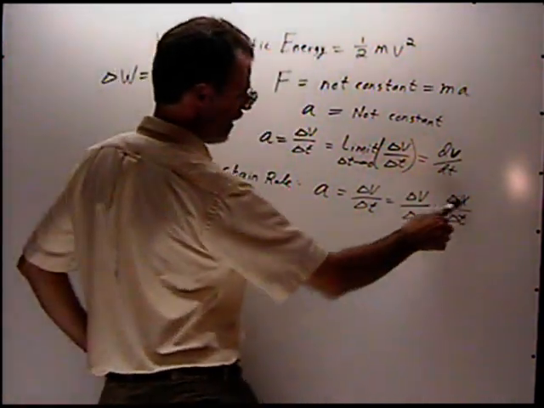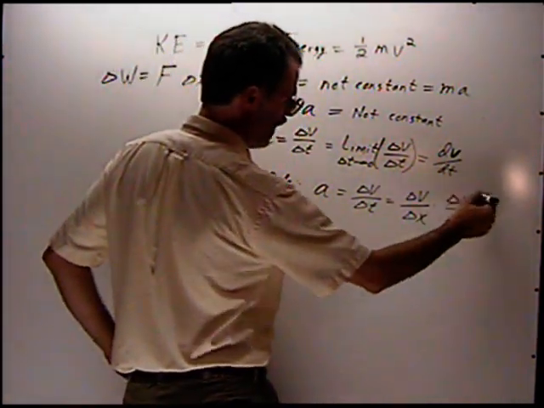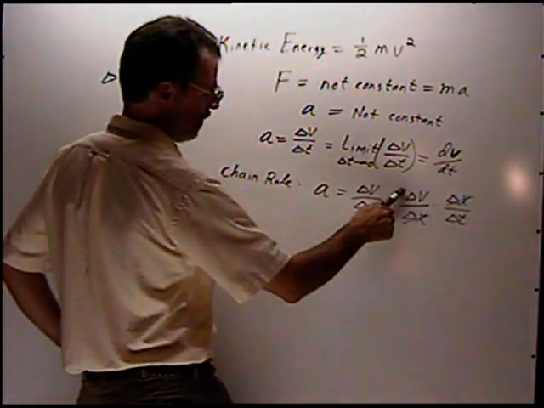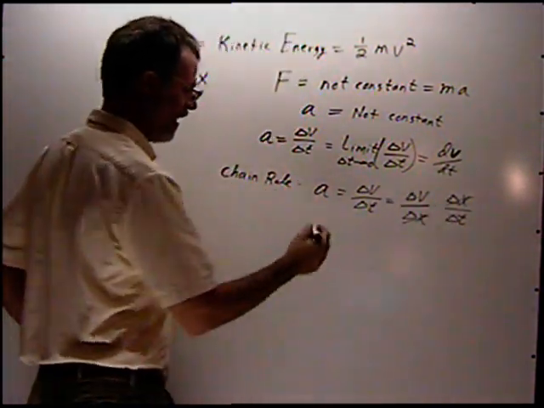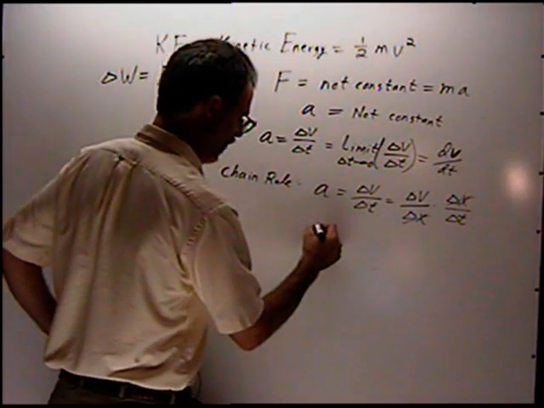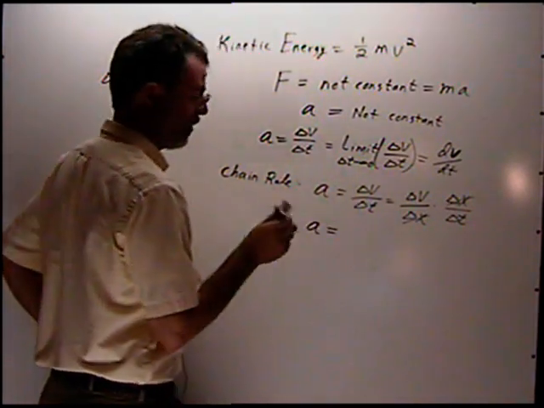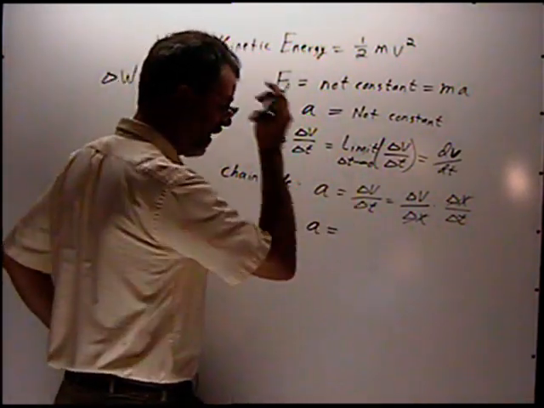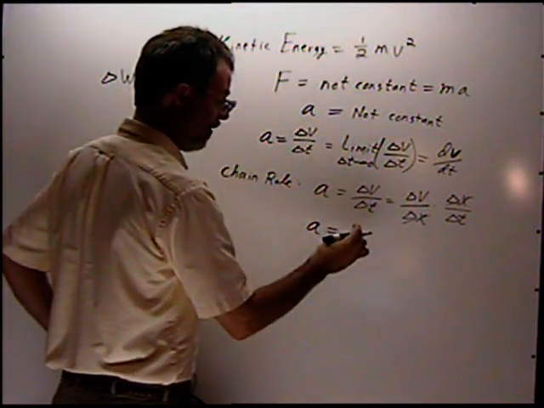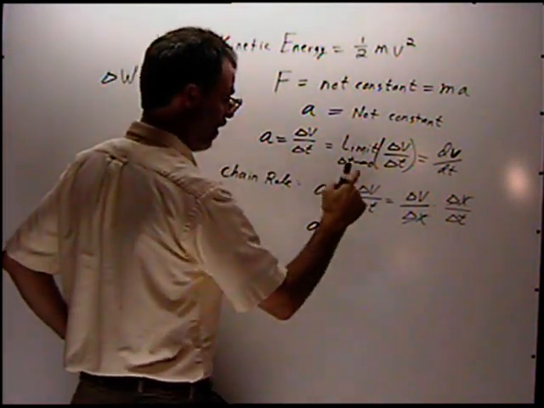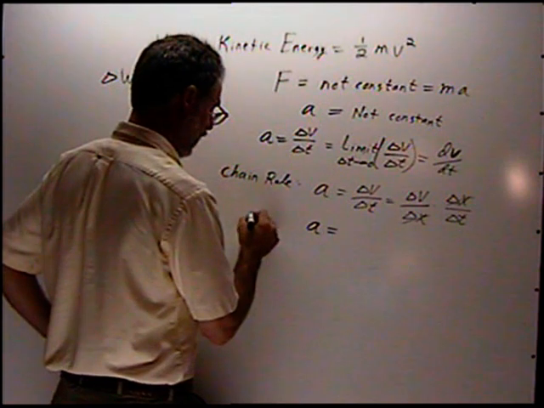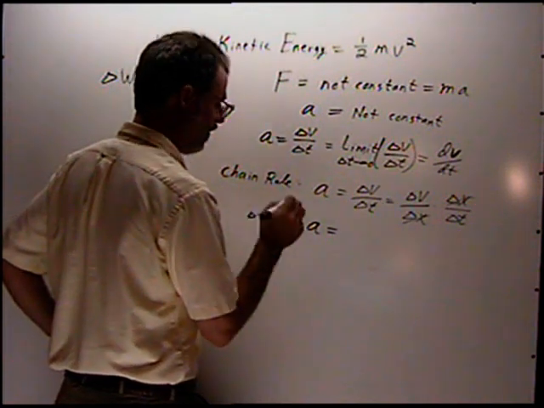Notice the delta x's cancel out, so you may say, well, why do that? It's still delta v over delta t, but it allows me something. I'll show you why. Basically, as delta t approaches 0, I have the derivative.